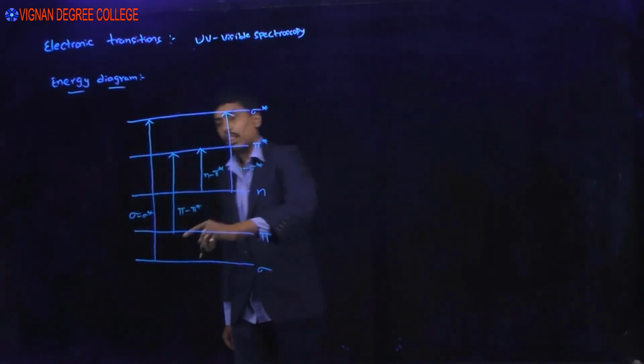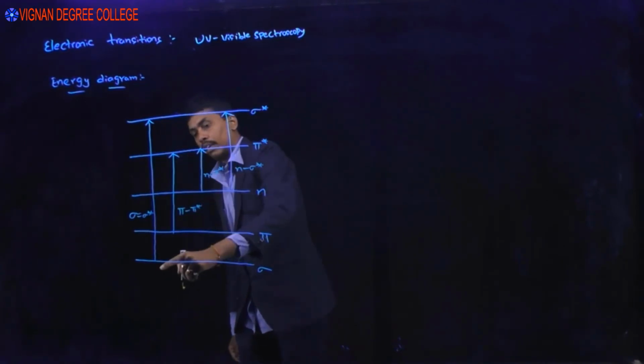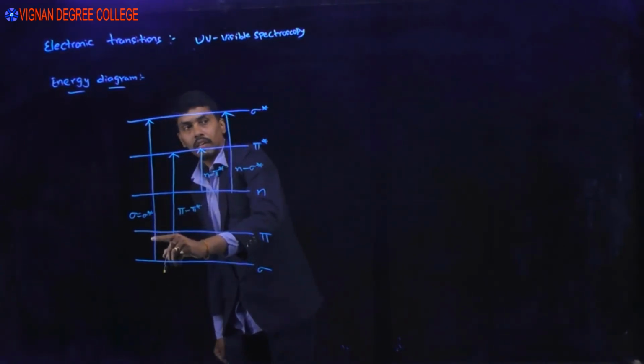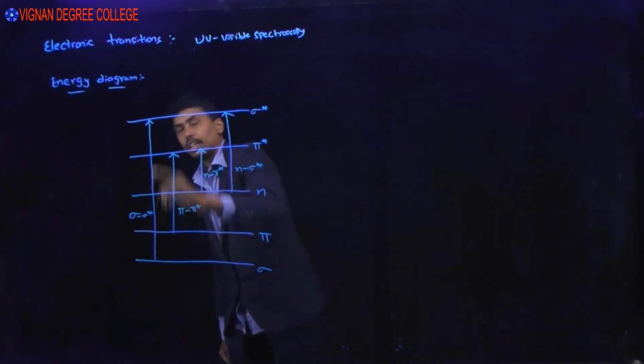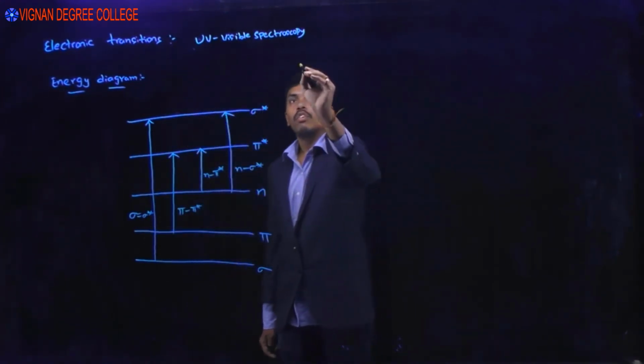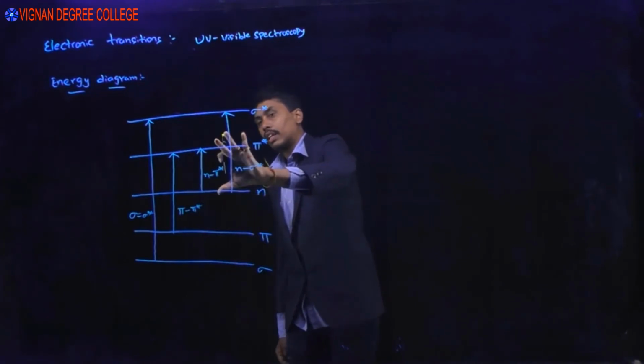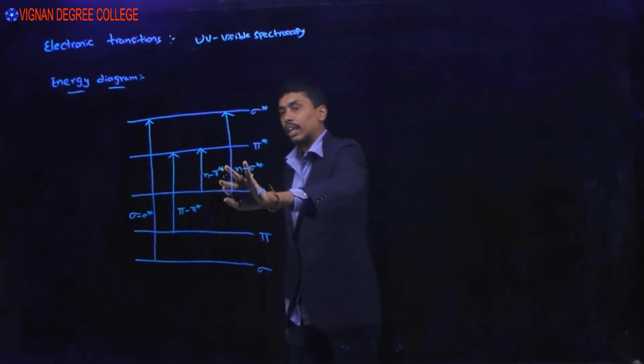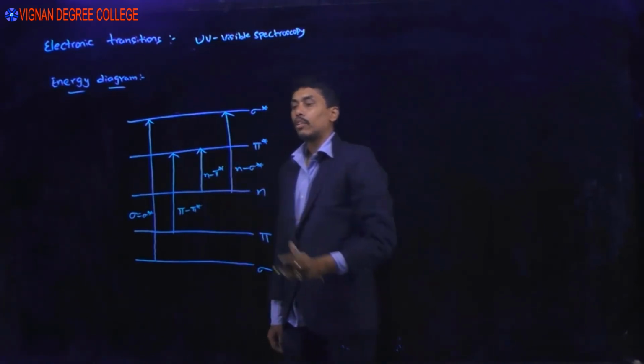You can see the largest energy difference is in sigma to sigma star. So the highest energy orbital transition is sigma to sigma star, and the lower energy difference is from n to pi star. The transition which has the least energy is the n to pi star transition.